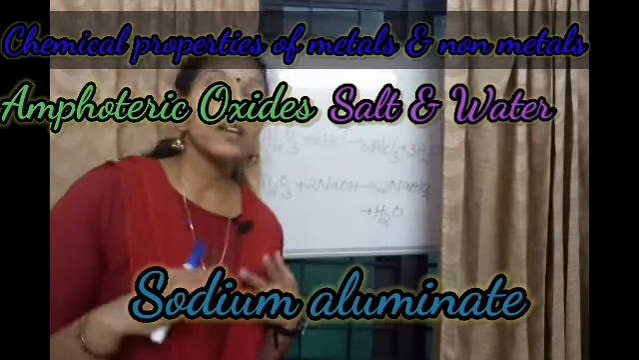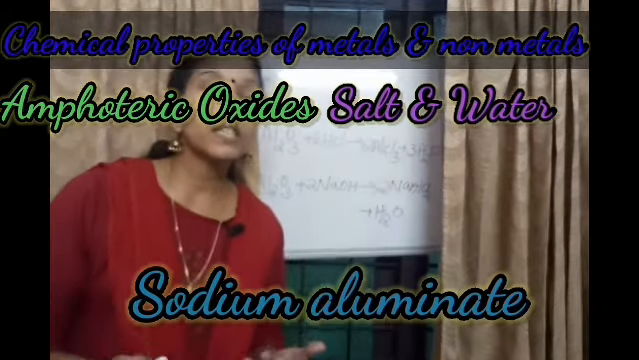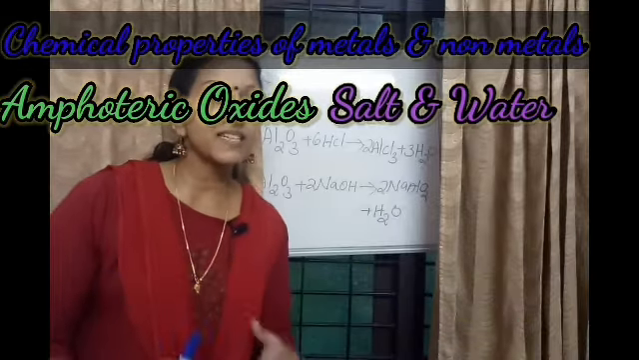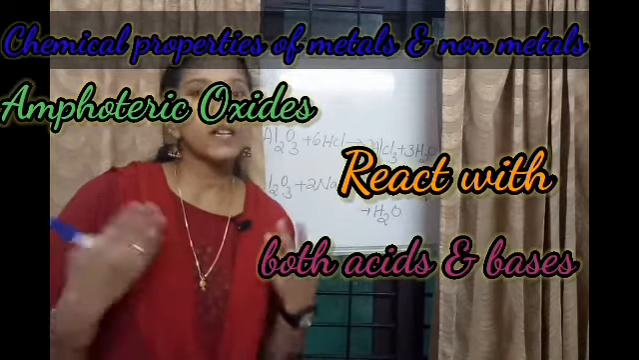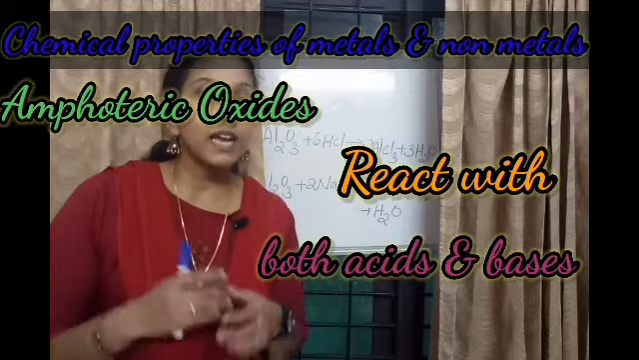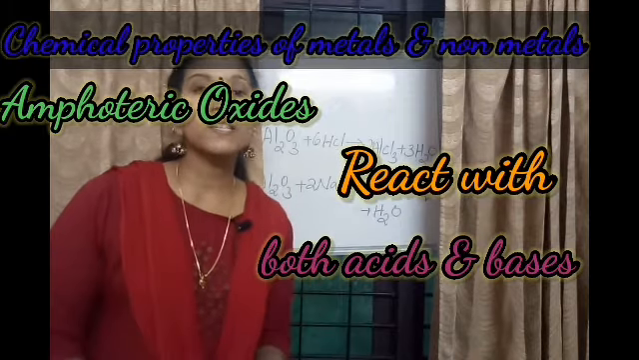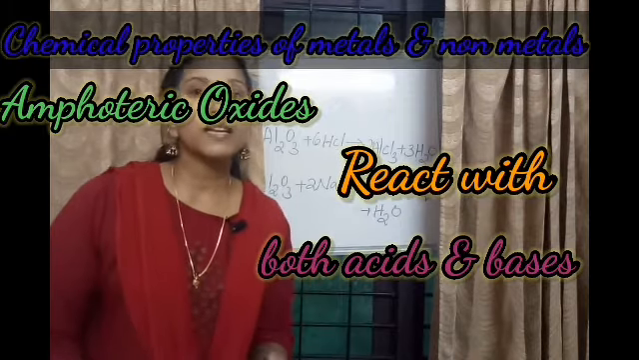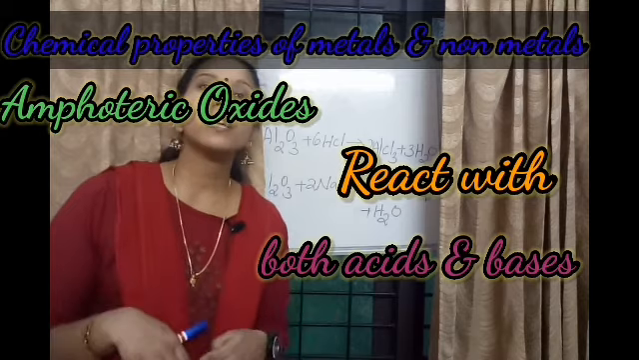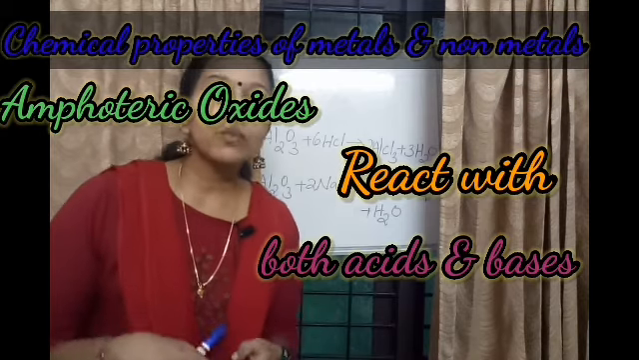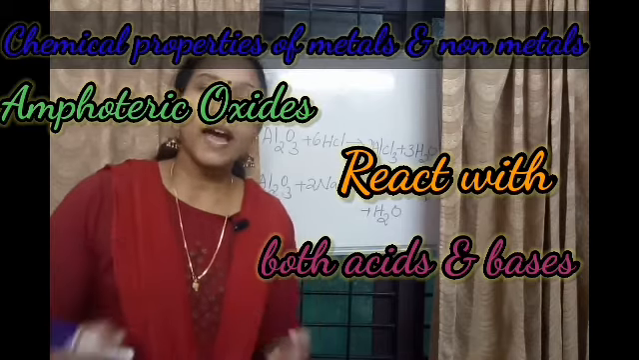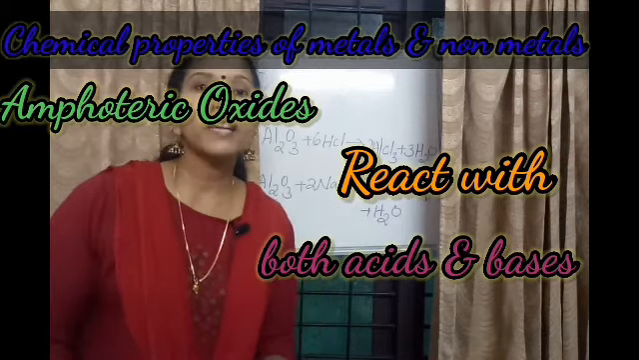Okay. So amphoteric oxides are the oxides that show reaction towards acid and base. Examples of amphoteric oxides are aluminium oxide and zinc oxide. They react with acid and base to form salt and water.